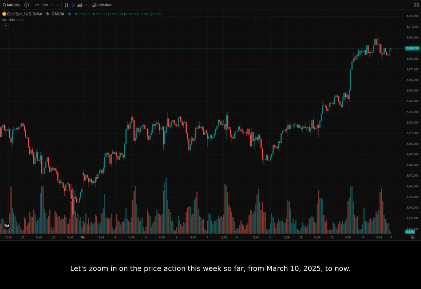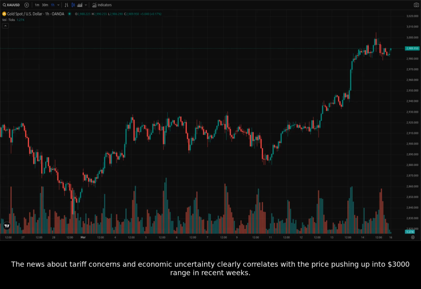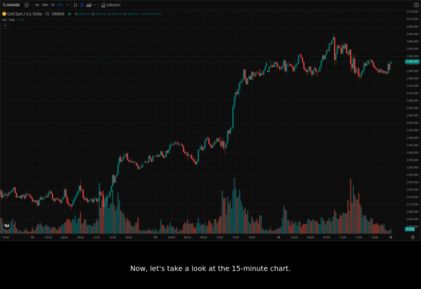Let's zoom in on the price action this week so far, from March 10th, 2025 to now. Zooming in, we can see a potential support level forming around $2,980. If the price breaks below this, we could see a short-term pullback towards $2,950 or even $2,930. On the other hand, a sustained break above $3,000 could trigger a significant rally. The news about tariff concerns and economic uncertainty clearly correlates with the price pushing up into the $3,000 range in recent weeks.